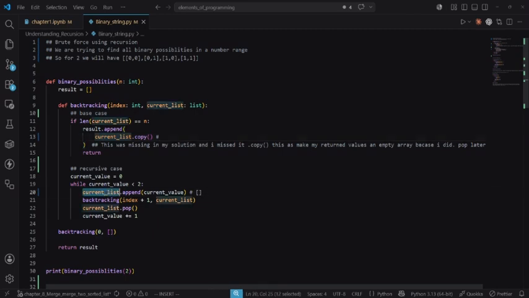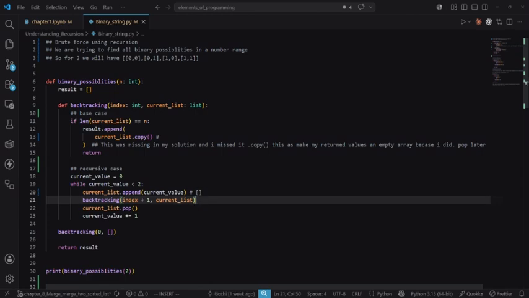Let's recall that our current list is what we passed in here, which was interpreted as an empty list, and we have our index at 0. So we come here and we see current list dot append current value, and yeah, that's me trying to gather my thoughts.